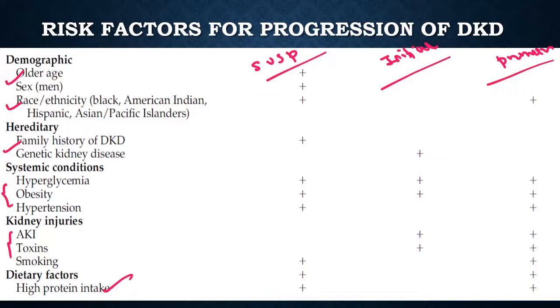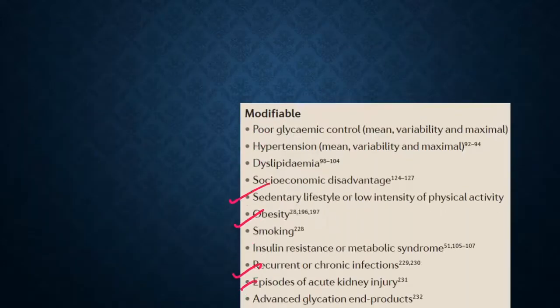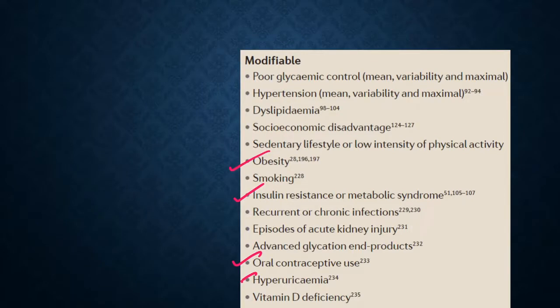A previous history of AKI acts as an important progression factor, and a high protein intake. There are other modifiable risk factors which include drugs, hyperuricemia, and vitamin D deficiency also. These are all the modifiable risk factors for the diabetic kidney disease progression.